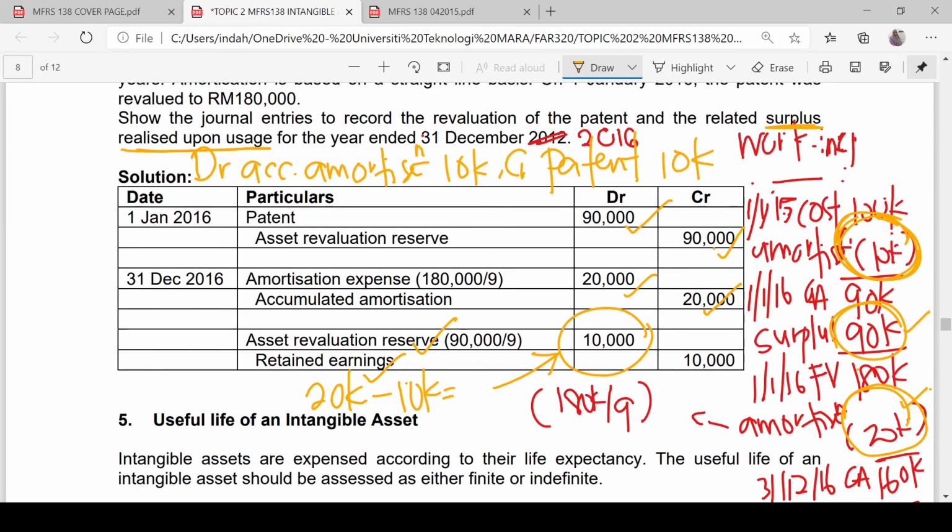Another way to calculate this is by taking the revaluation surplus of 90,000 and dividing by the remaining useful life. So there are two ways for you to calculate the amount to be transferred from ARR to retained earnings.